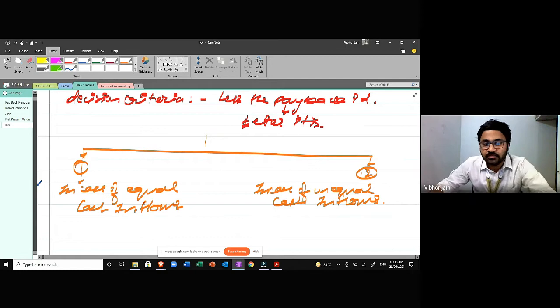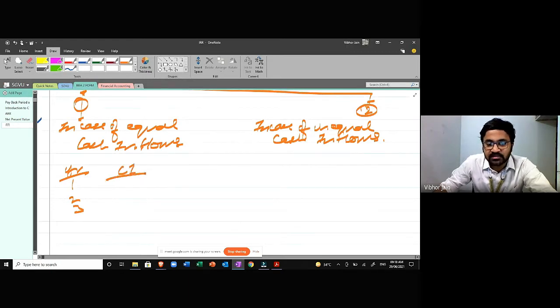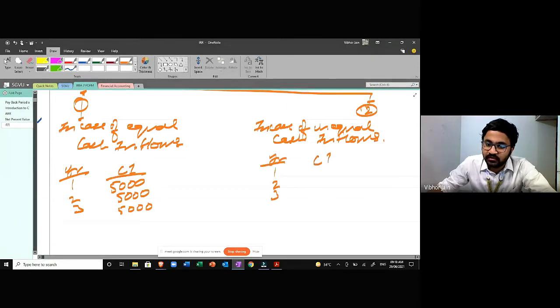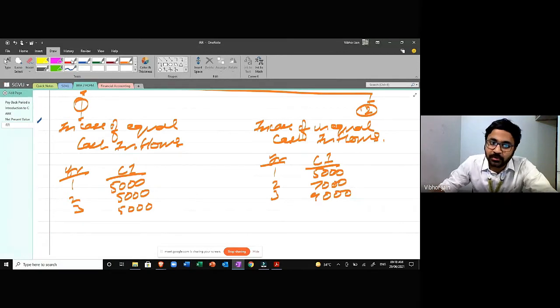Now, what is the meaning of equal cash inflow? This means every year 1, 2, 3, I'm getting the same cash inflow. Let's say, assume 5,000, 5,000, and 5,000. This is the meaning of equal cash inflows. What is the meaning of unequal cash inflow? This means year 1, 2, 3, cash inflow is 5,000, 7,000, 9,000. Inflow is not equal. So how do we solve this problem?